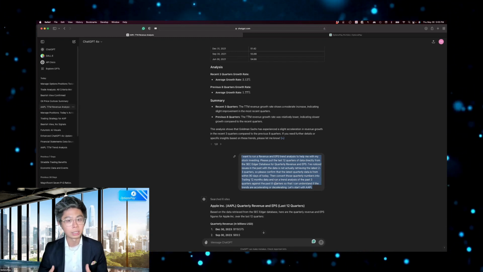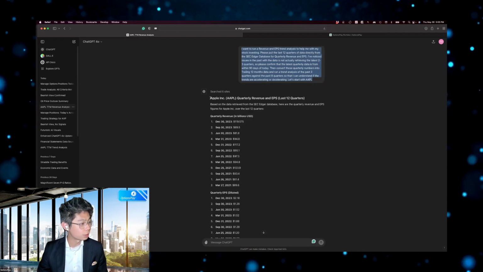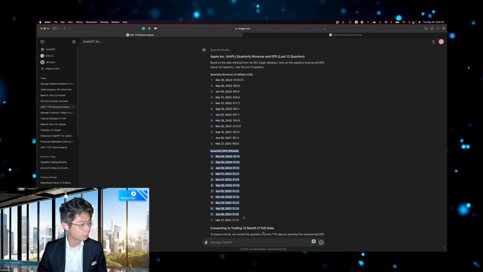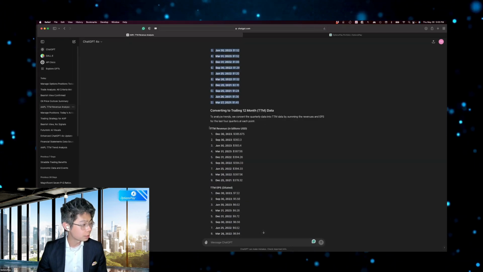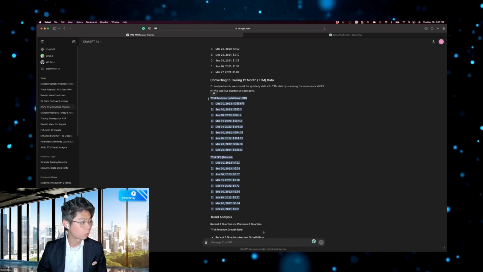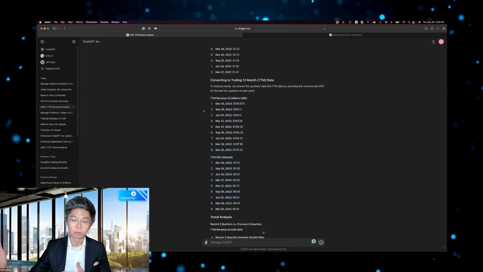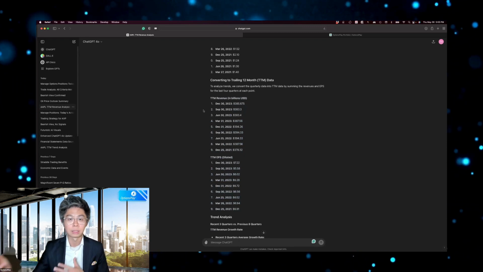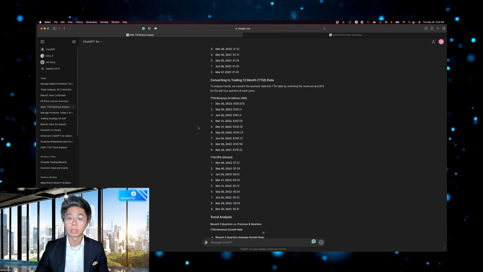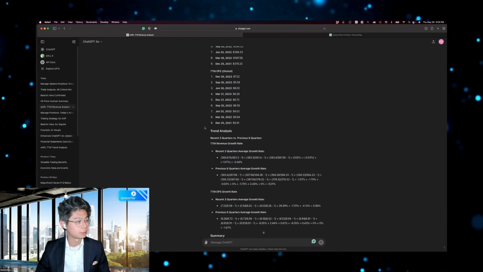What I wanted to know is, how's the last 3 quarters? Is it accelerating or decelerating versus the last 2 years? And what it does is it's able to pull the data, as you can see for Apple, the quarterly revenue data, the quarterly EPS data. It's able to pull the data and then convert it to trailing 12 month automatically. Trailing 12-month basically smooths out any seasonality because Apple earns most of its earnings and profits in the last quarter, around Christmas time. So using trailing 12-month numbers, it smooths out all the numbers. You don't get those lumpy data sets.